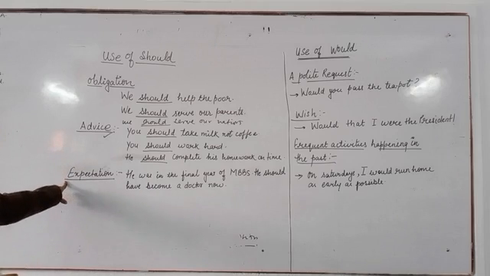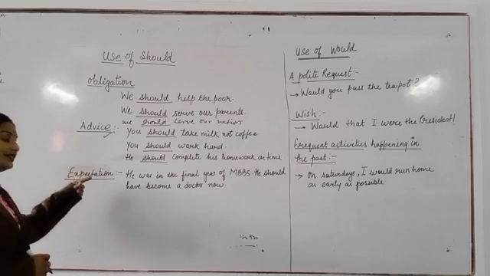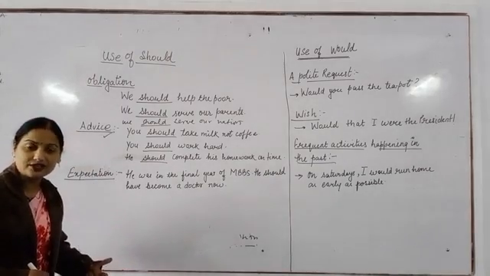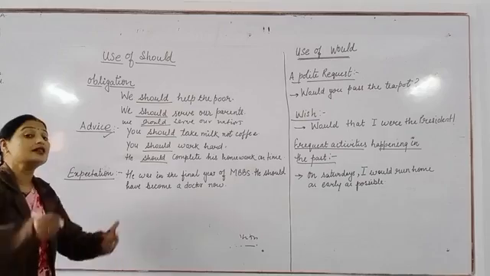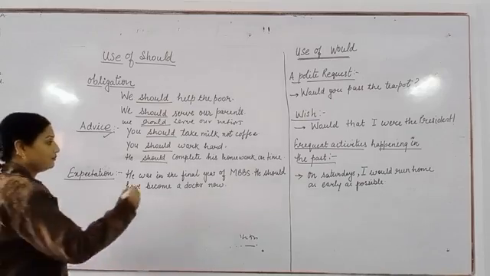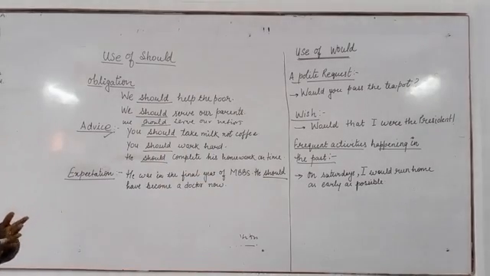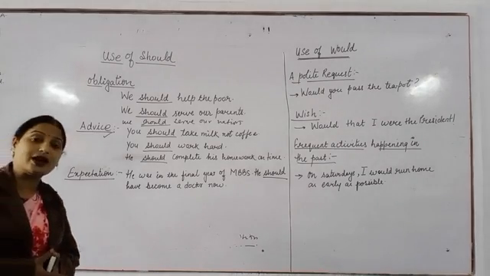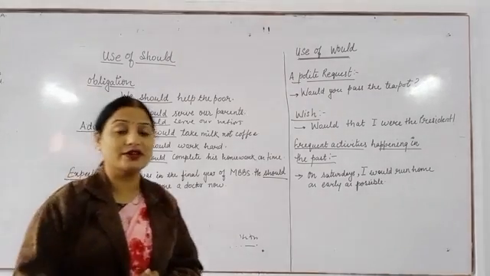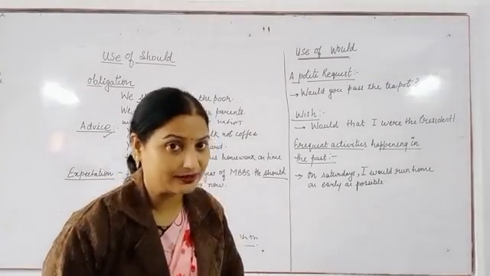Then along with expectation: he was in the final year of MBBS, he should have become a doctor now. This is just our expectation, so along with expectation we can use should. So should can be used with obligations, advice, and expectations.